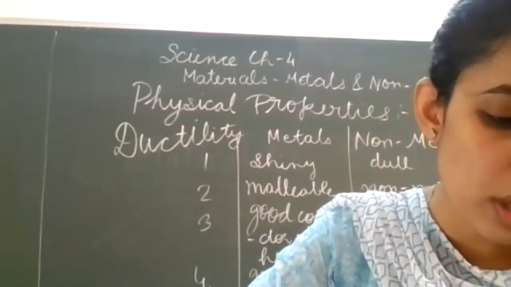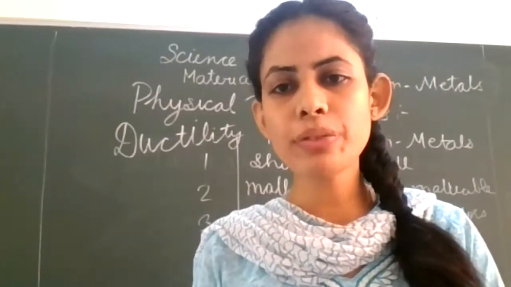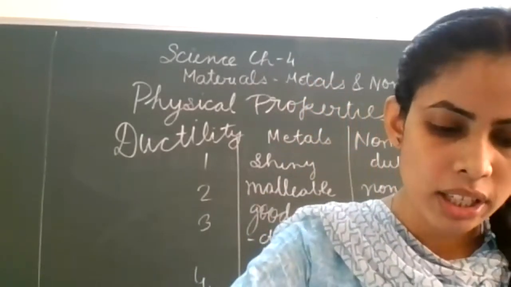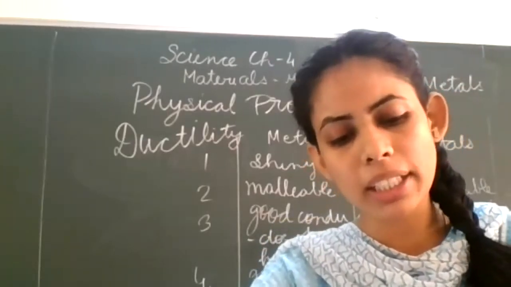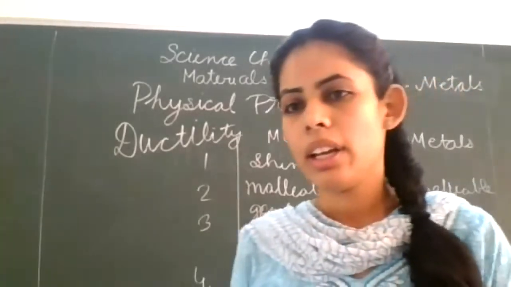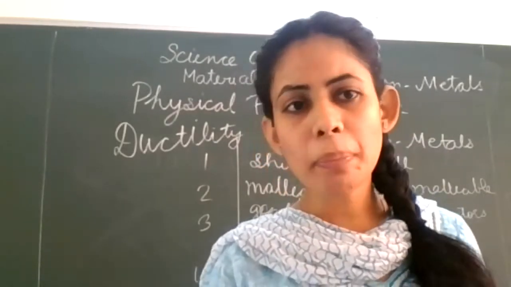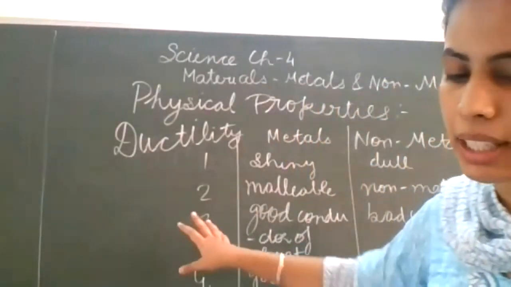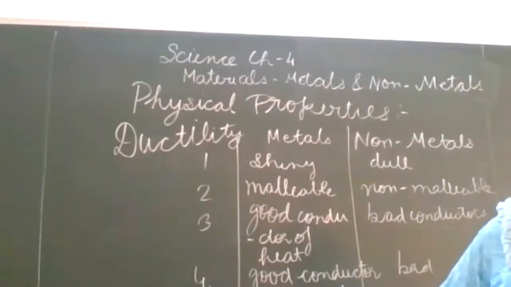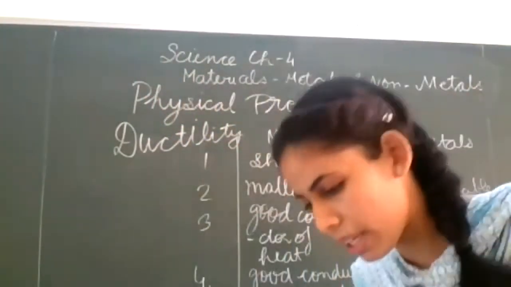So coming on the next page, on page number 46, underline the definition of sonorous. Metals produce ringing sound. They are said to be sonorous, whereas the materials other than metals are not sonorous. So what is the conclusion from today's discussion? The topic that we have discussed is that the metals are hard, lustrous, malleable, ductile, sonorous, good conductors of heat and electricity. And now what are the examples? We will also write the examples.